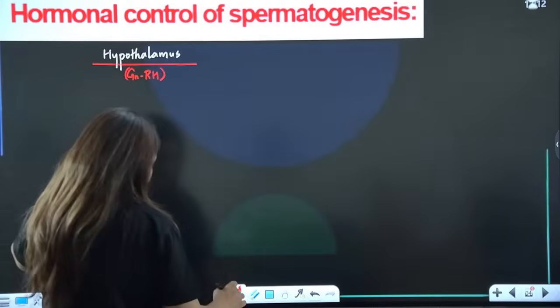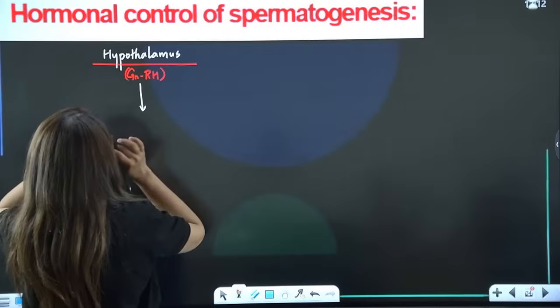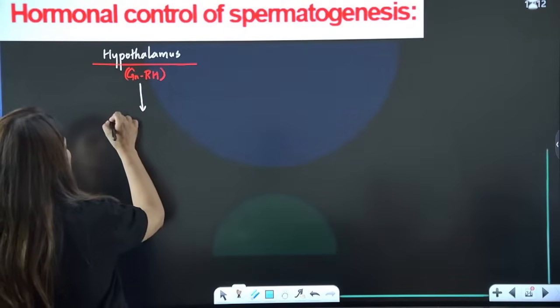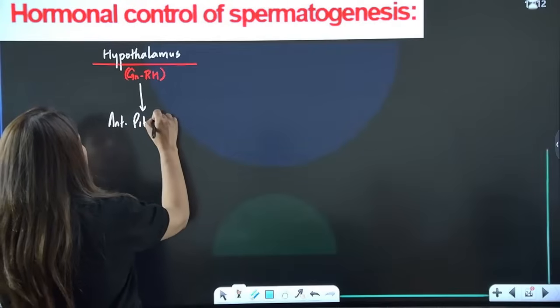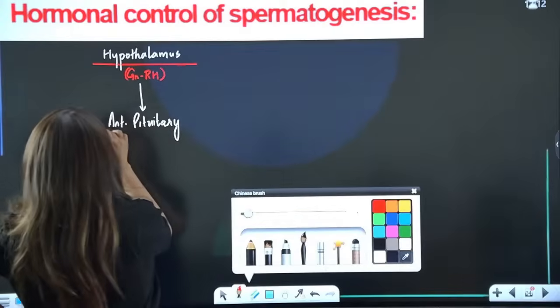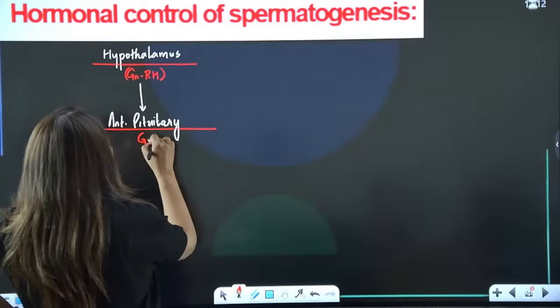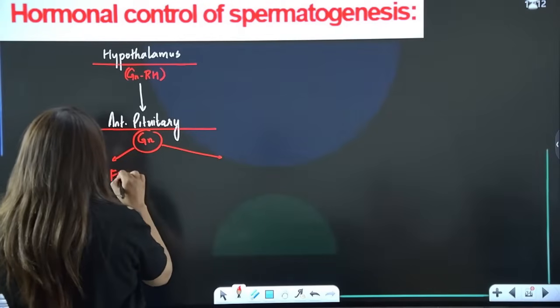From the hypothalamus comes gonadotropin releasing hormone. This goes and affects your anterior pituitary, and the anterior pituitary produces gonadotropins, which are of two types. One is FSH and the second is LH.